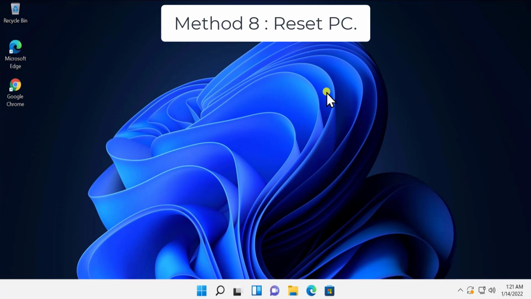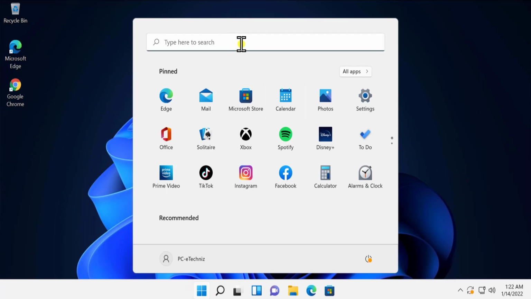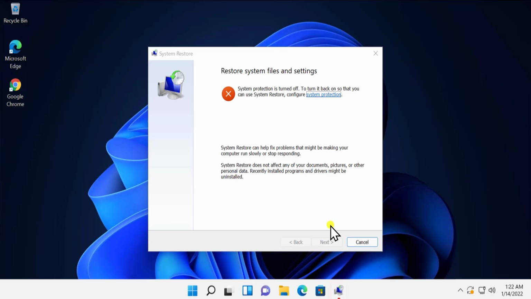Method 8. Reset PC. If none of the methods we have explained in this video work for you, then you can simply reset your PC to fix the problem, or you can restore your PC to a previous date. To restore your PC to a previous date, click on Start icon, type in here rstrui. You'll see the Run command of Restore Point. Click on Open. Here you have to click on Next and you have to select the restore point when your Windows 11 PC was working fine.